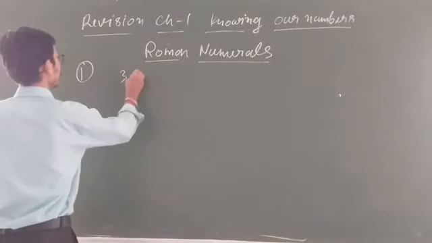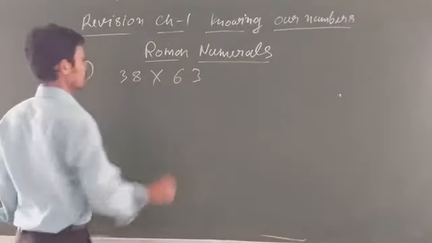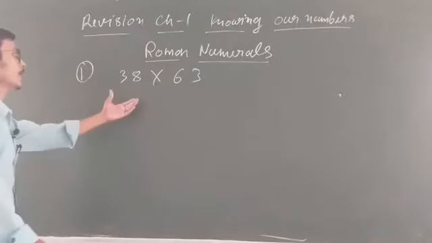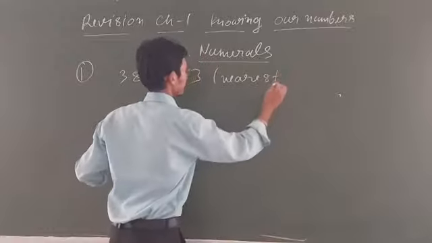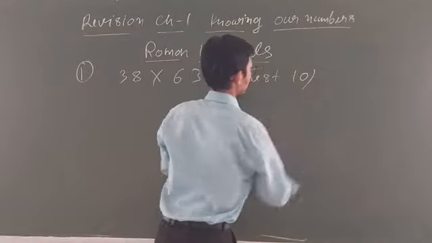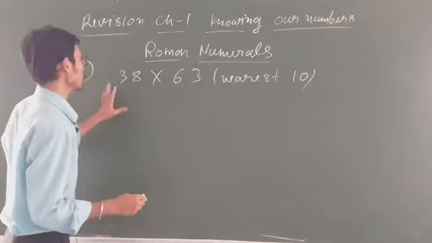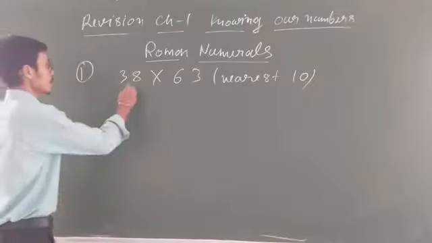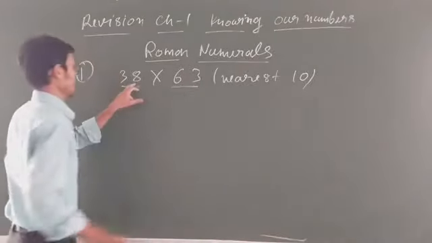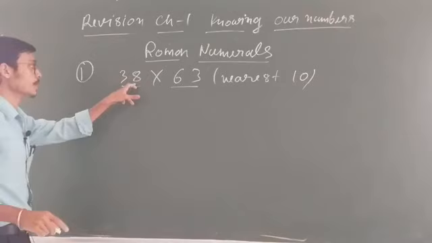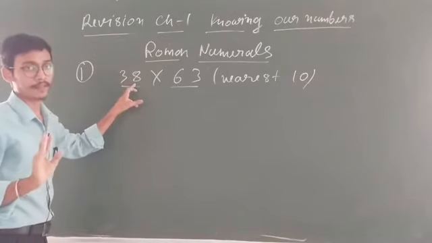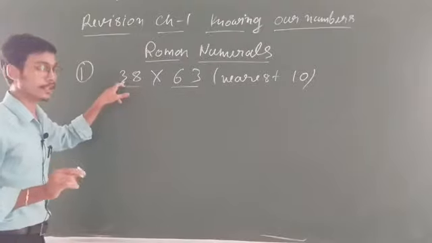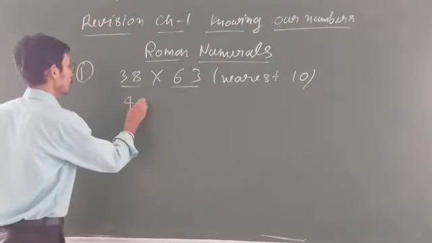Just say it is given 38 and 63. Same concept you will apply. Nearest 10 you have to round off, na? Nearest 10. Clear, student? Okay. So now what you will do, you know that this is for nearest 10. You have to see the one's place, which is 8. 8 is greater than 5, so you will increase 1 in this one. So this will become what? 40. Simply you know that.